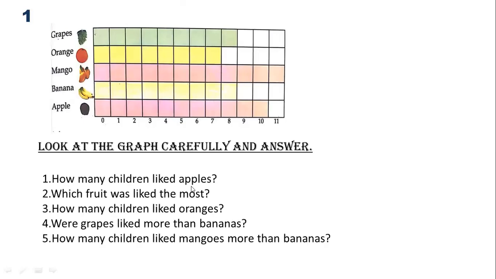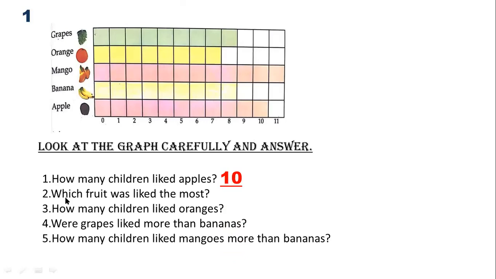How many children liked apples? Now, how to find this out? You can see apple is written here, and then you have to count till here. So from 0 to 10, 10 people liked apples. How many children liked apples? 10. Are you understanding? 10 people liked apples.